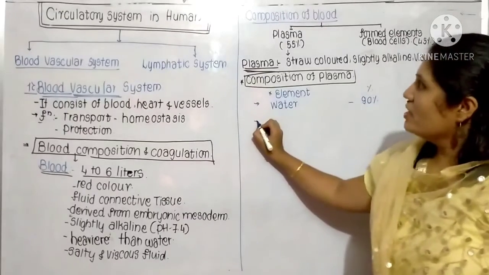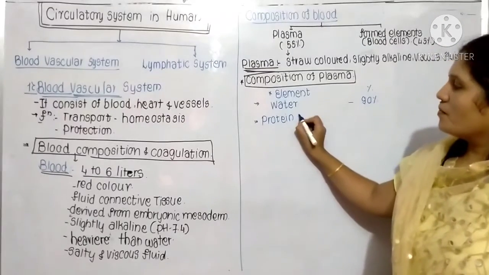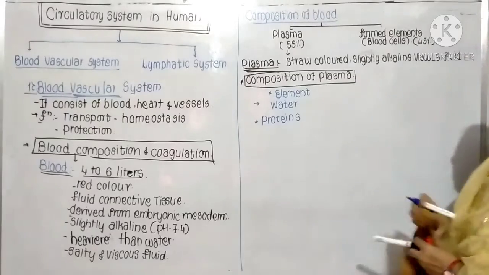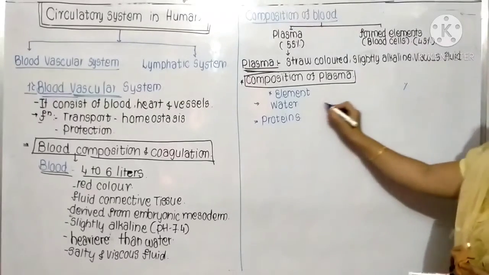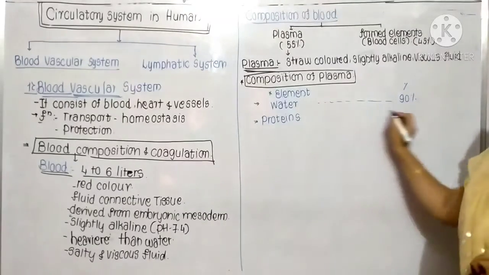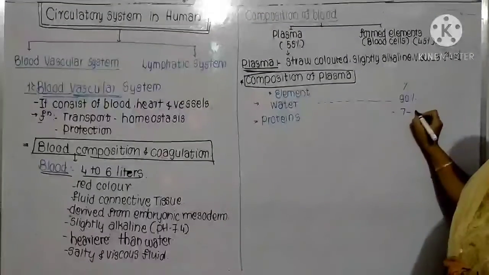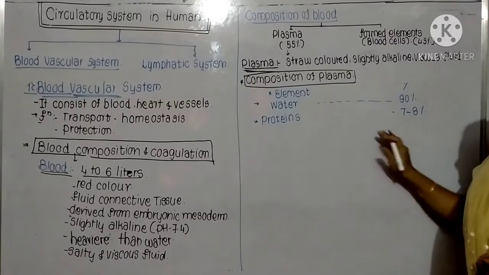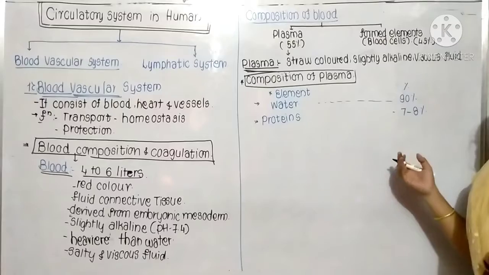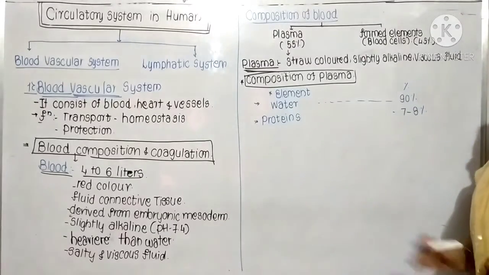Now the next thing is proteins, all the types of proteins. I'll write the percentage here: water is about 90%, and these proteins are approximately 7 to 8%. Means how much is the plasma now? 97 or 98%. Now how much percentage remains? Only 2 or 3% remains. Okay, now let's see about that.